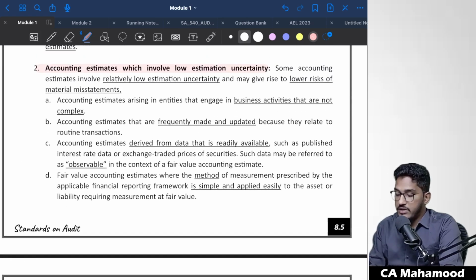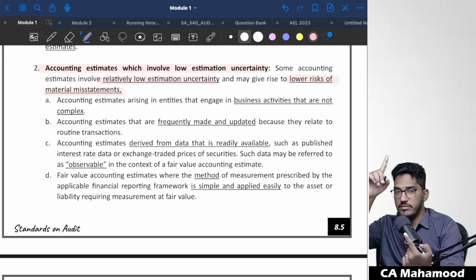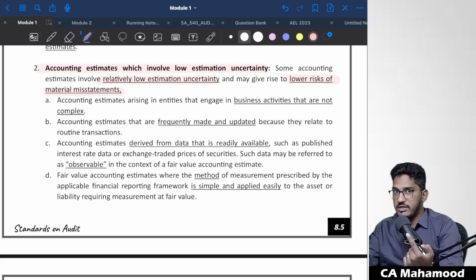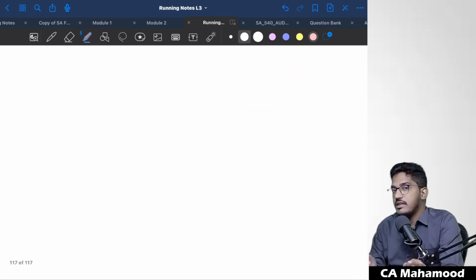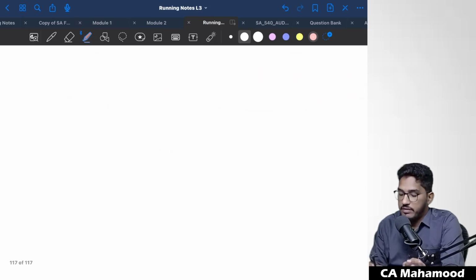Some accounting estimates involve relatively low estimation uncertainty and give rise to a low risk of material misstatement. As I have told, wherever estimation uncertainty is higher, there is a high risk of material misstatement, and wherever it is lower, there will be a low risk of material misstatement. Do you agree with my statement? What they're trying to say here is, if certain items involve a high risk of material misstatement, that means a high chance of going wrong.